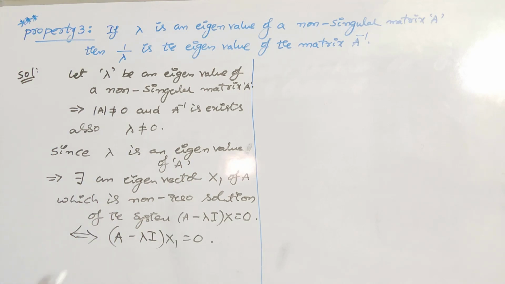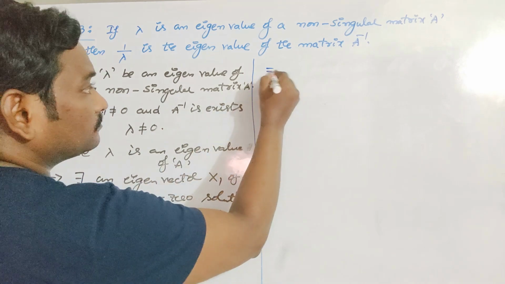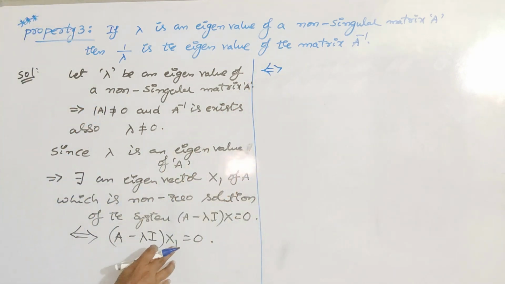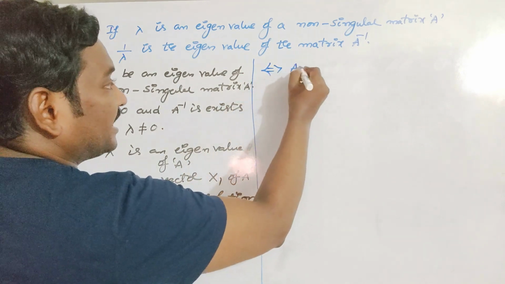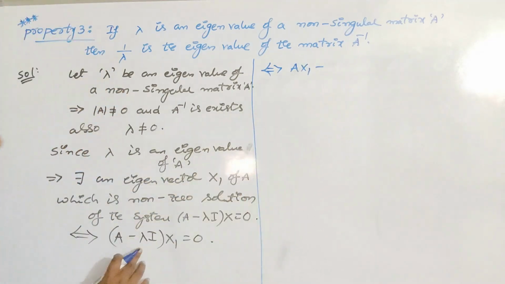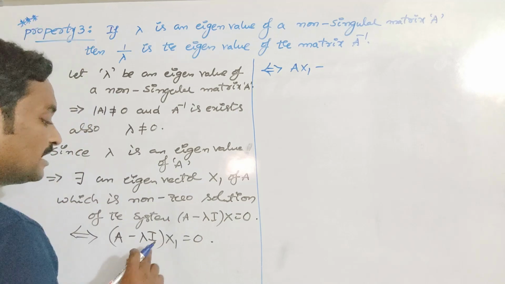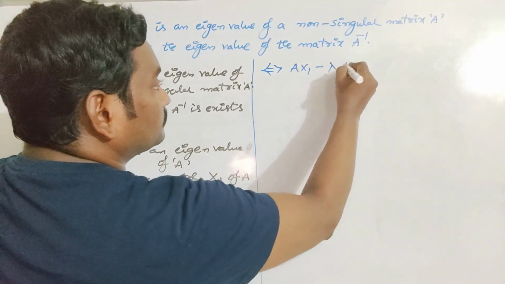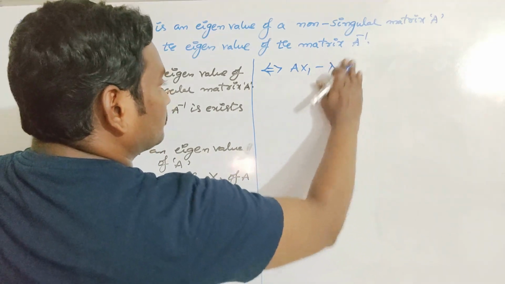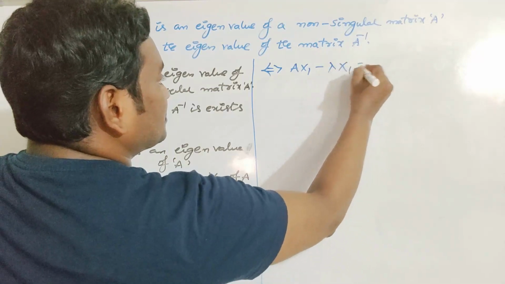I will write this as if and only if, take this x1 inside, so you will get A x1 minus lambda I x1. What is I x1? Since I is the identity matrix, you will get lambda x1 is equal to 0.